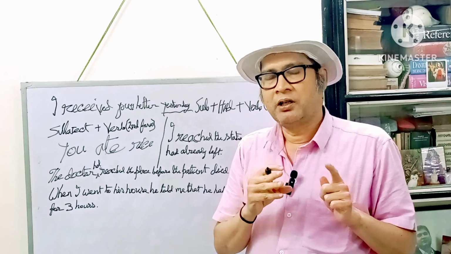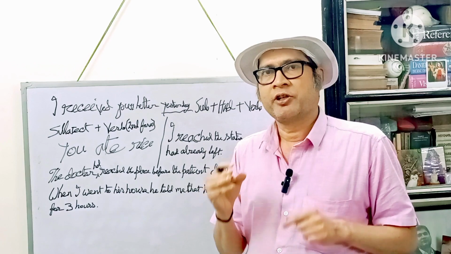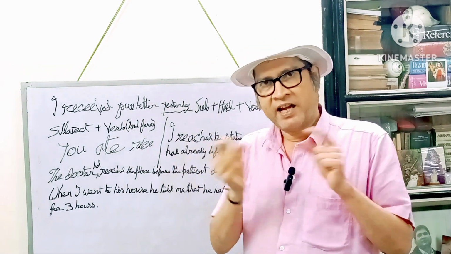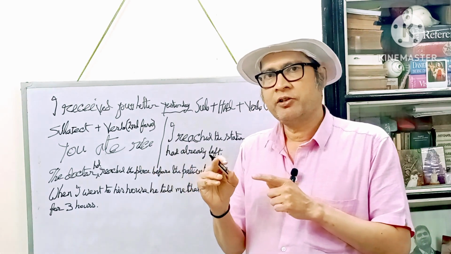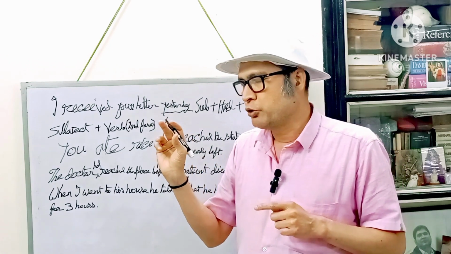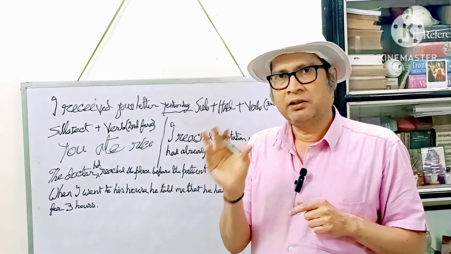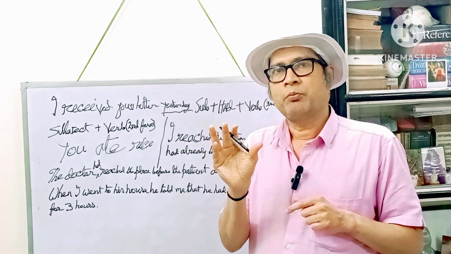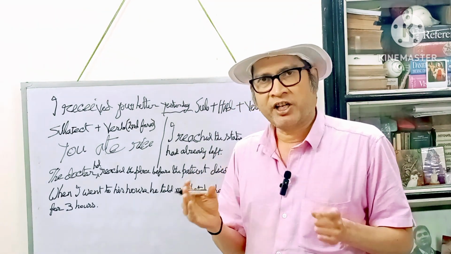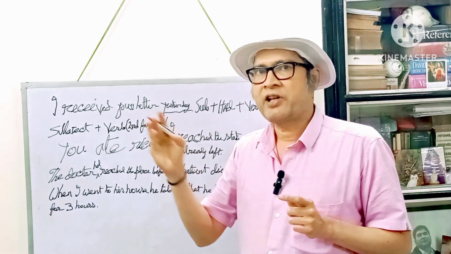Not only in case of the past perfect tense, also in the case of the present perfect tense, you have to use the third form. Like I have done, he had done. All the difference is the use of have and the use of had. I have done, this sentence is in the present perfect tense, and I had done, this sentence is in the past perfect tense. And past perfect continuous tense, what is the formula? Subject plus had been plus verb plus ing.